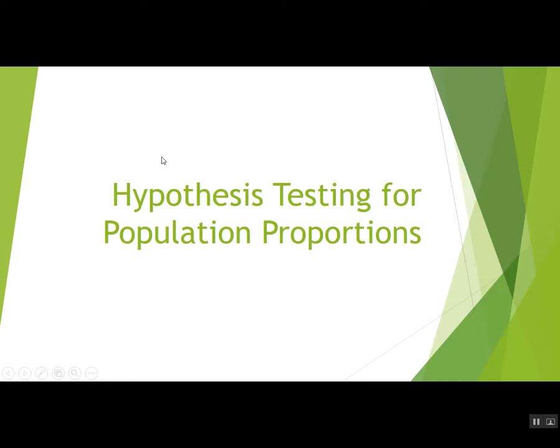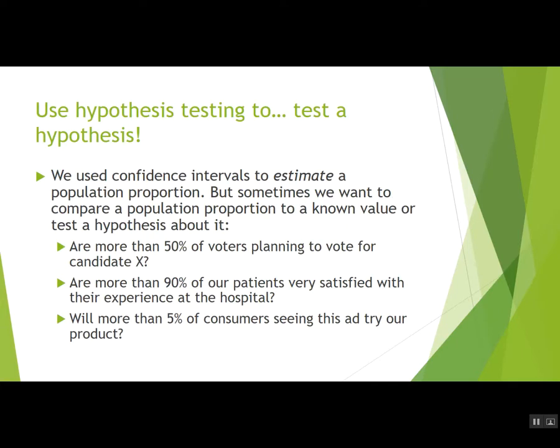Okay, so in this screencast, we're going to introduce hypothesis testing for population proportions. We use hypothesis testing to test a hypothesis. We use confidence intervals to estimate a population proportion, but sometimes we don't want to estimate it, we want to compare it to a known value or test a hypothesis about it.